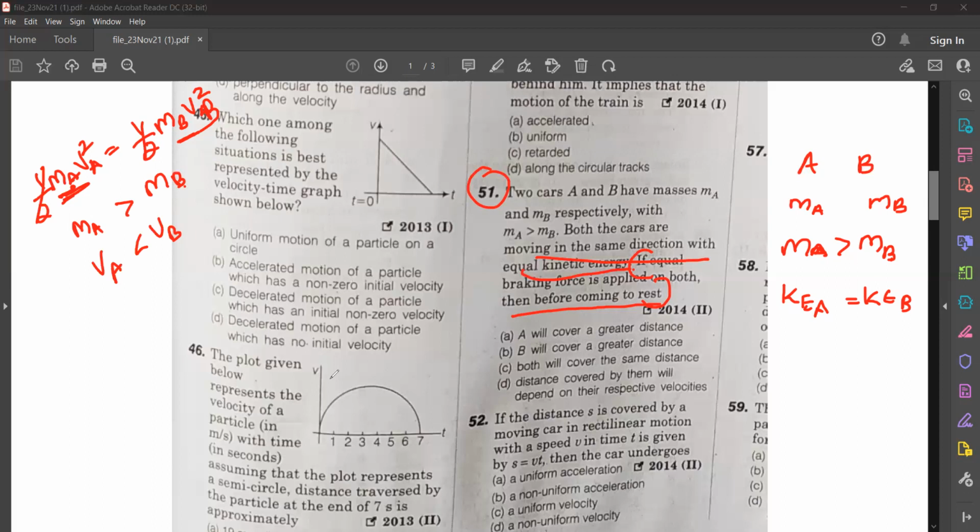Since they are moving in the same direction, are given the same force and have the same kinetic energy, we can say both will cover the same distance. So option C is the correct answer.